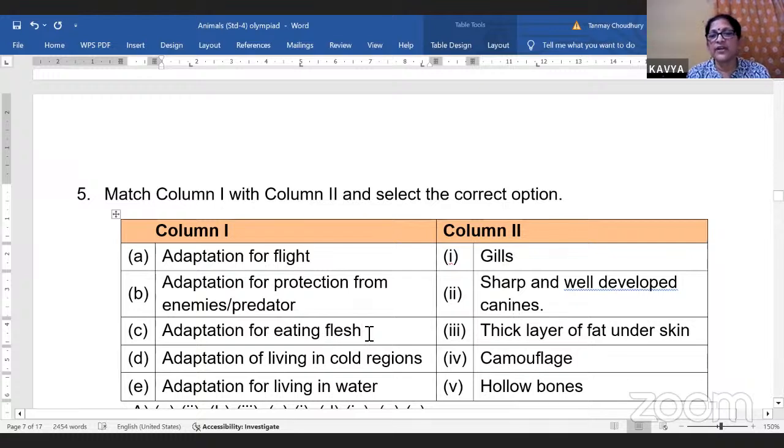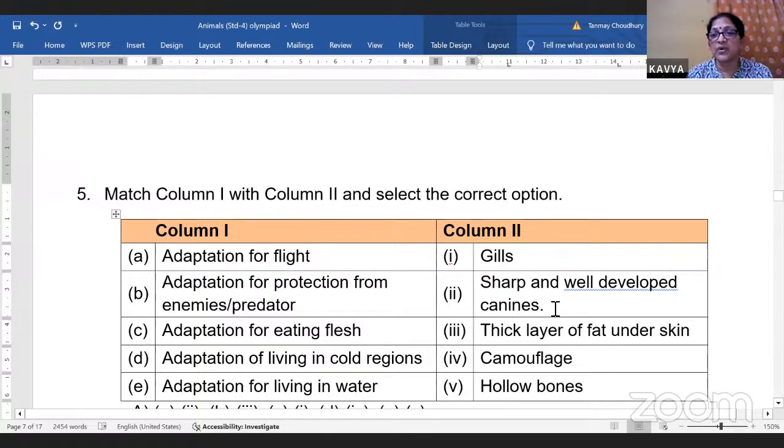Adaptation for eating flesh. Flesh-eating animals have got well-developed canines. They're sharp and pointed teeth. You have already done in your previous class the types of teeth: incisors, canines, premolars and molars. So canines are sharp, pointed teeth, which help in tearing the flesh. So this is a type of adaptation. What type of animals will have it?